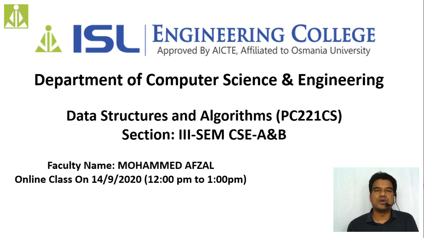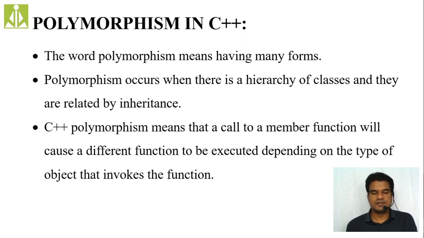So early linkage, static linkage, or we also call it as early binding.